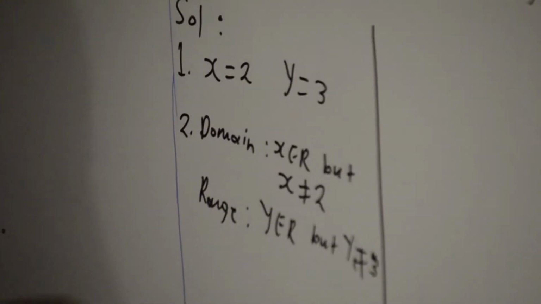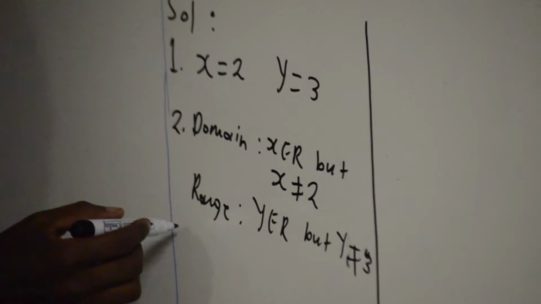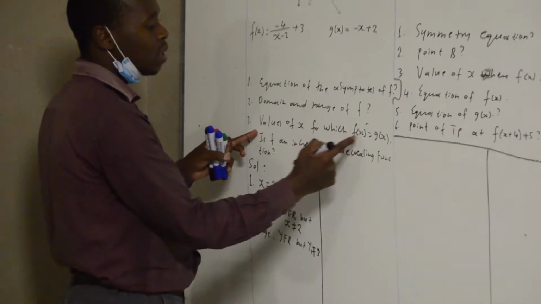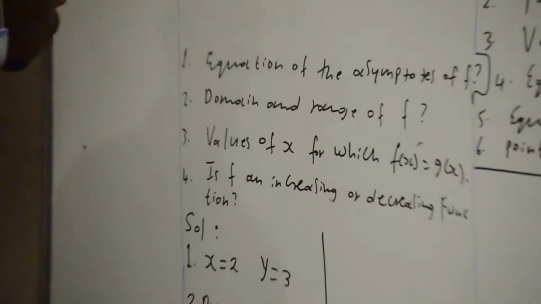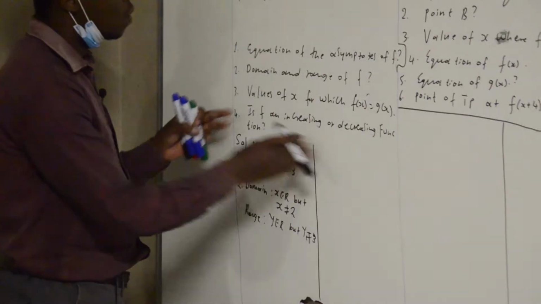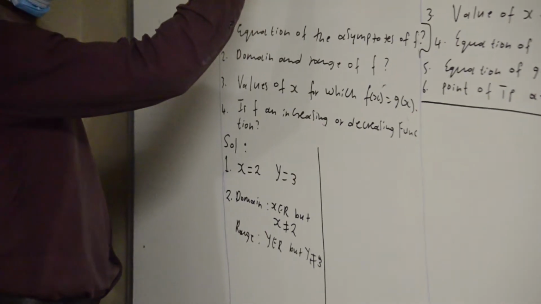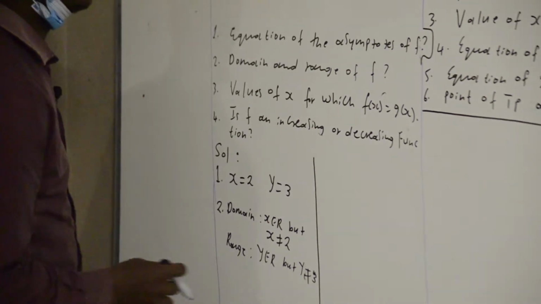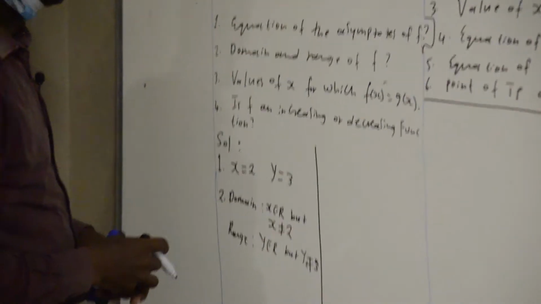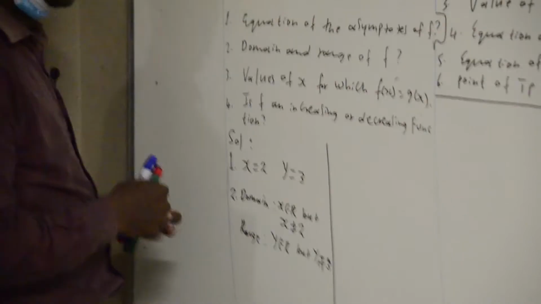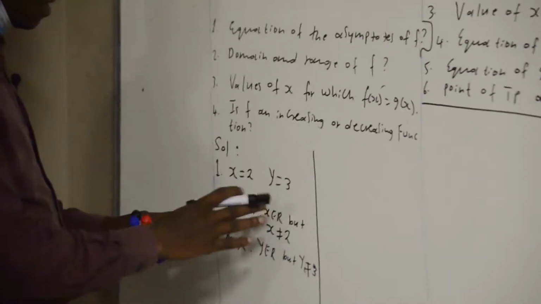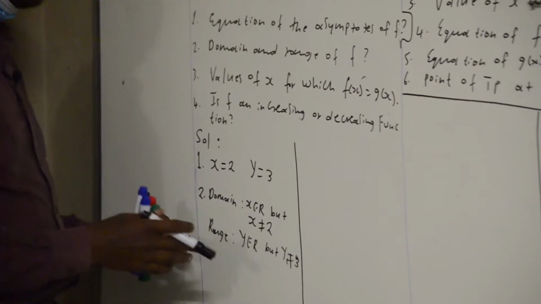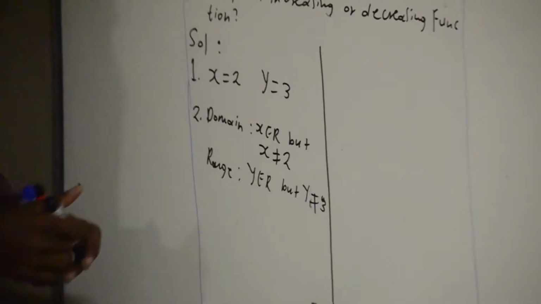As to number 3, let us help you now. Calculate the value of x where these graphs are equal. Your graphs are equal at the point of intersection. I will cover this part, this is my last part in functions. After inverses, I will take that last part where we reveal the secret of f of x greater than g of x, f of x greater than 0, all those things. We'll cover those in the last part of the graph today.